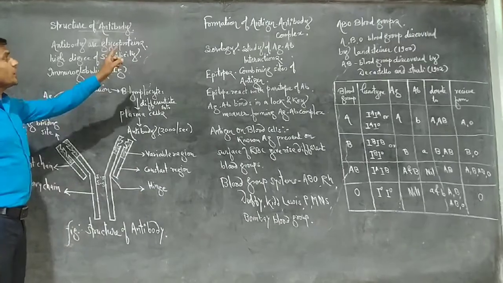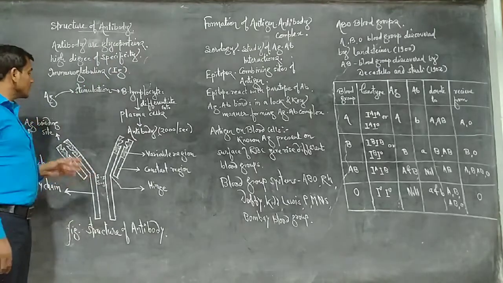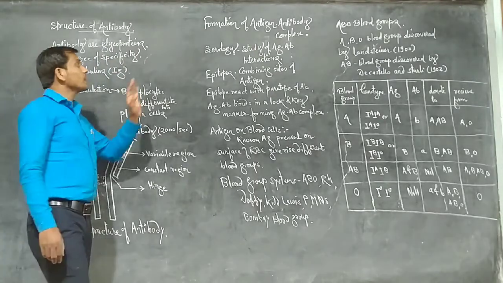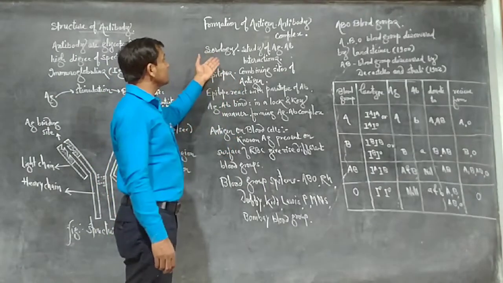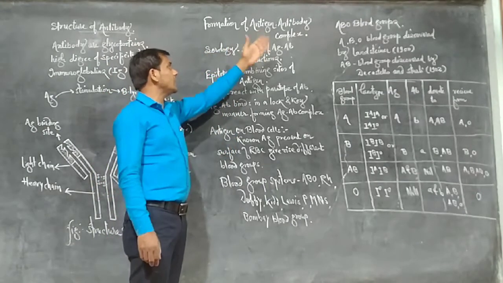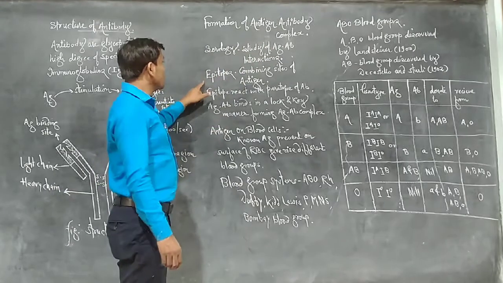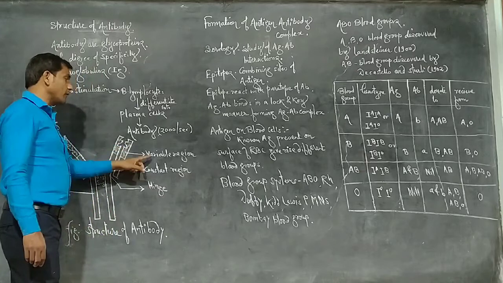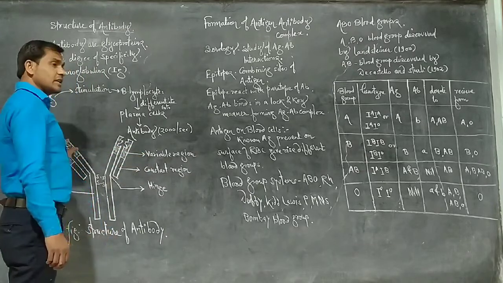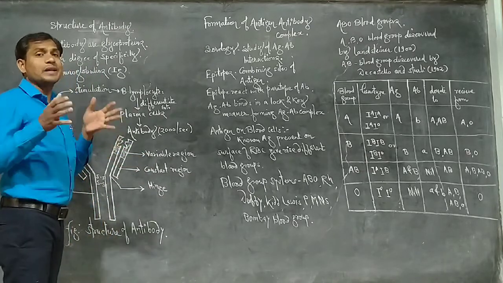Next, formation of the antigen-antibody complex. As we know, antibodies are very specific. Serology is a branch of medical science which deals with the study of antigen-antibody interactions. The antigen binding site, a specific part of the variable region, binds to a particular part of the antigen.